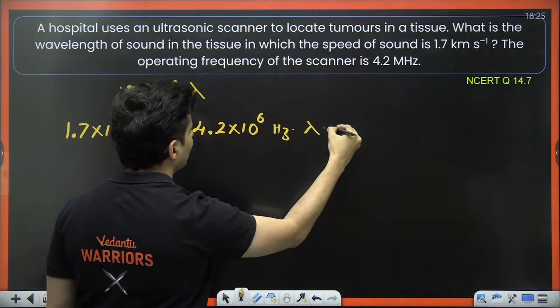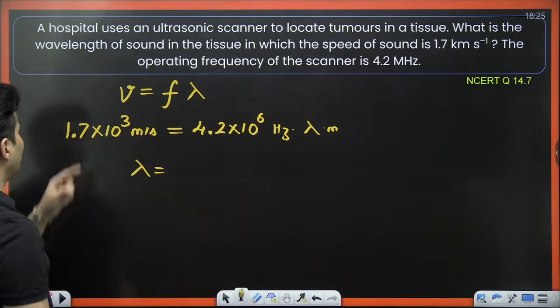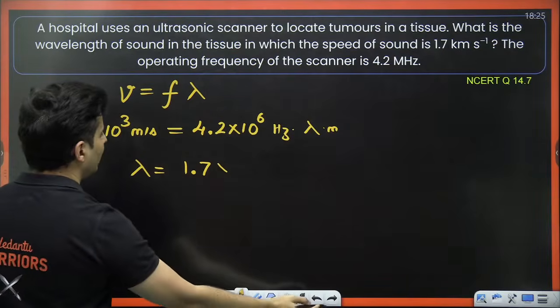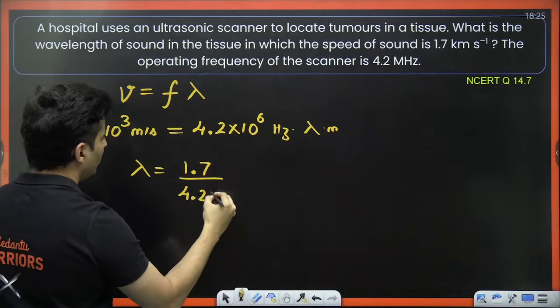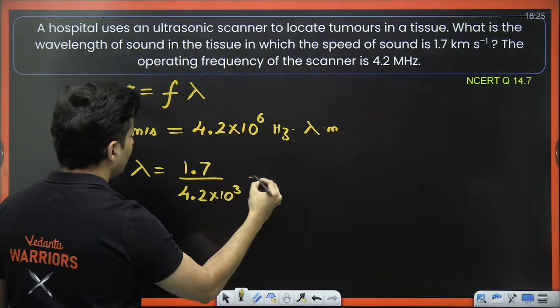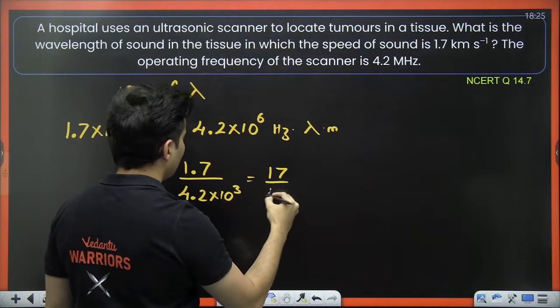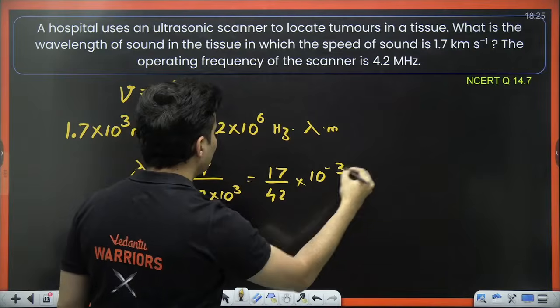The wavelength will be in meters. So what will be the wavelength? It will be 1.7 × 10^3 divided by 4.2 × 10^6. Shifting the decimals, it will be 17 by 42 into 10^-3 meters.